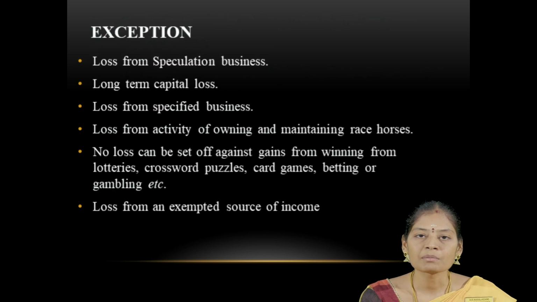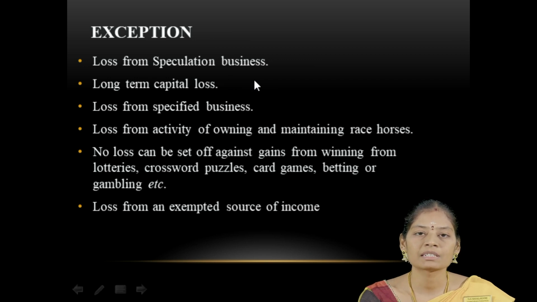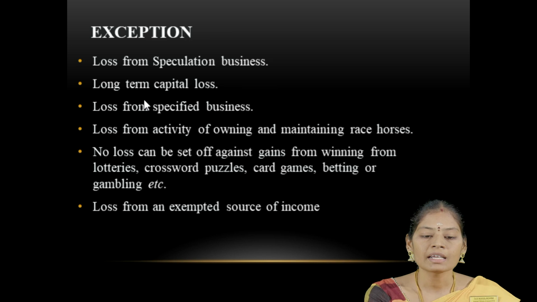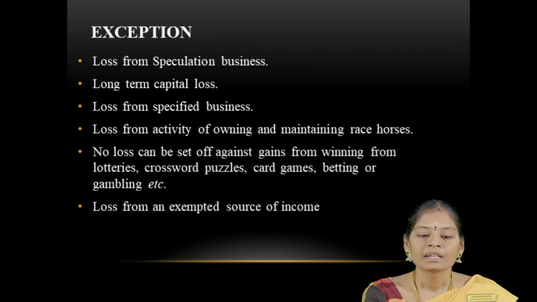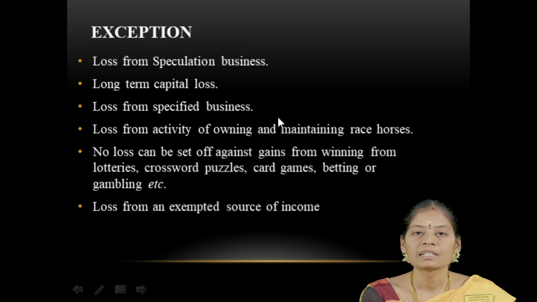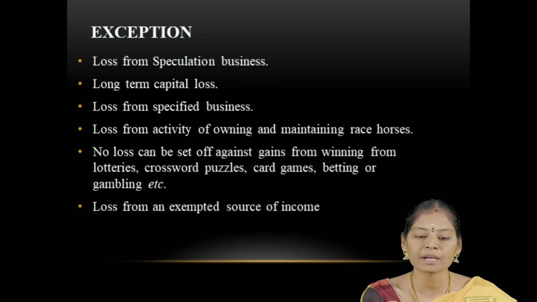Here we have some exceptions relating to set off of losses under the same head. Loss from speculation business can be set off only against the income from speculation business. Long-term capital loss can be set off only against long-term capital gain. Loss from specified business can be set off only against the income from specified business.